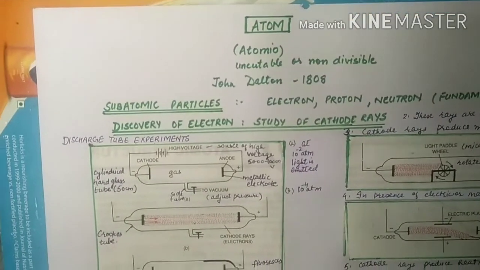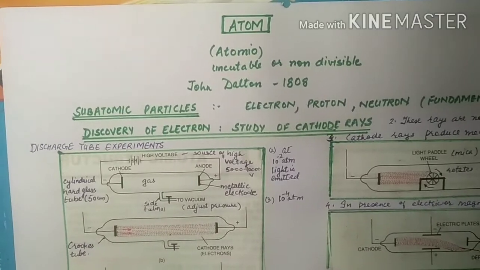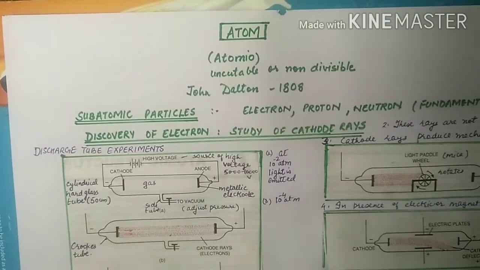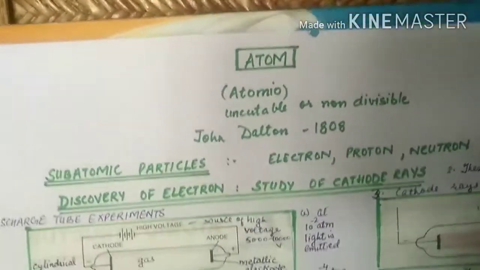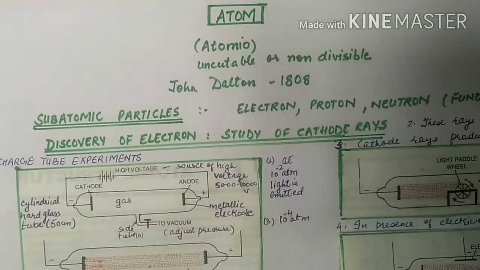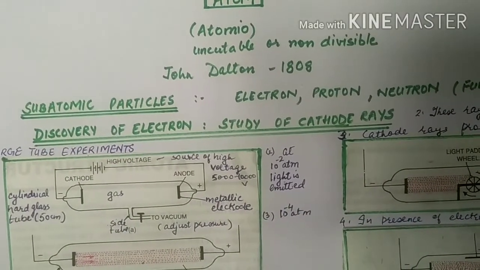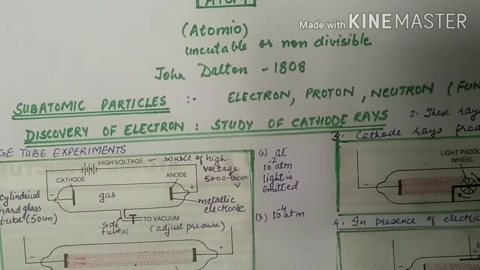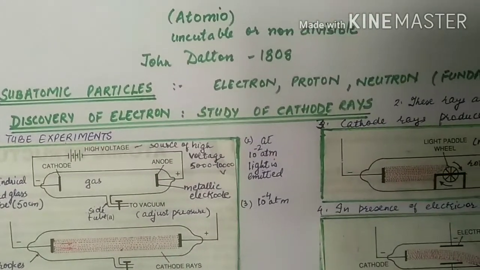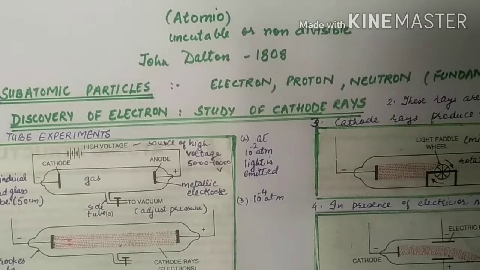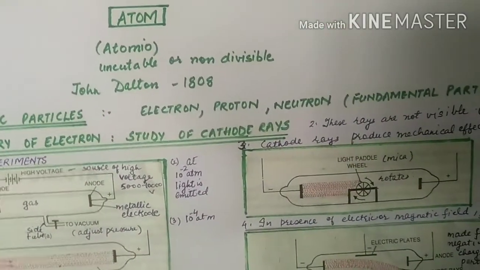It was John Dalton in 1808 who gave his Dalton's atomic theory to tell about atom for the first time. Atom, according to John Dalton, was an indivisible smallest particle. But later on we found out that atom was further divisible into subatomic particles, namely electron, protons and neutrons, and these particles were called the fundamental particles.